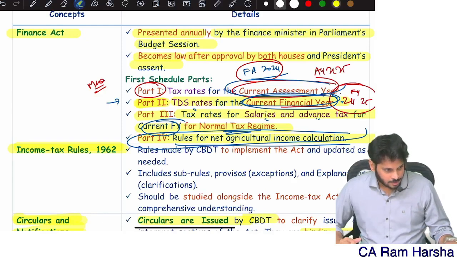You should not discuss 115BAC default tax regime related discussion in the first chapter. Tax rates we can discuss, nothing wrong. How to compute tax we can discuss. Provisions of the default tax regime, the full section, we should not discuss in the first chapter. I will also not discuss the default tax regime in the first chapter, because in 115BAC almost every other chapter's discussion is there. For example, there is a chapter called income from salary, one of the lengthy chapters. Only if you understand that chapter thoroughly, you can then understand 115BAC related to the salaries chapter.